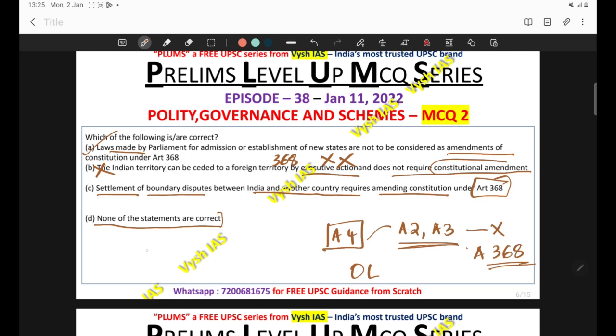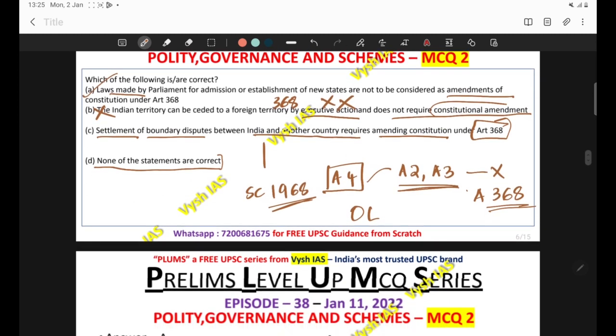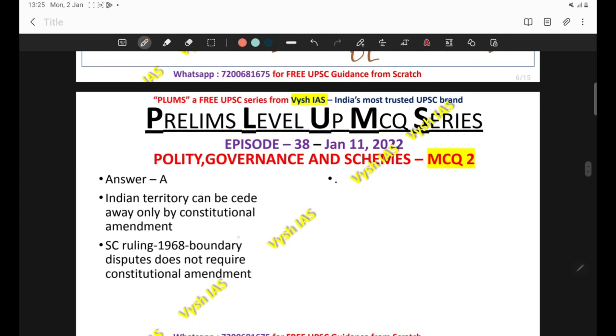Okay, so if you see, there is a ruling of the Supreme Court in 1968, and the ruling was that the settlement of a boundary dispute between India and another country doesn't require a constitutional amendment. So the boundary dispute is not coming under Article 368. Those are not constitutional amendments.